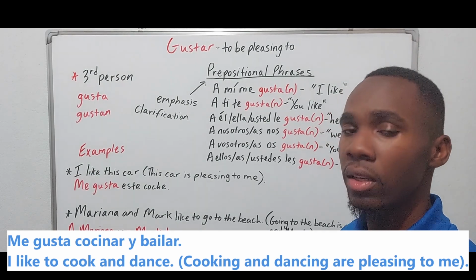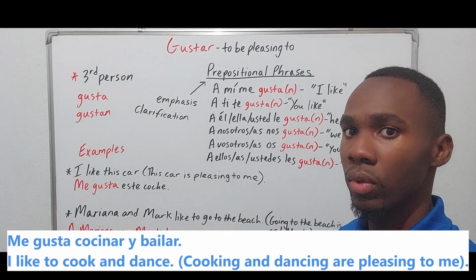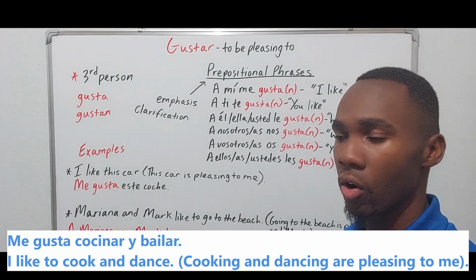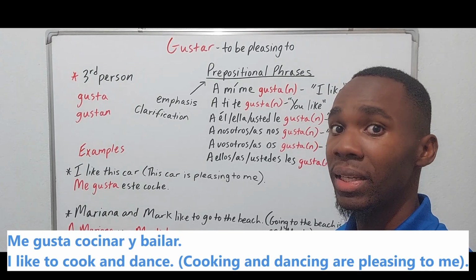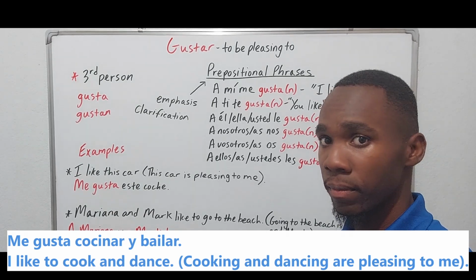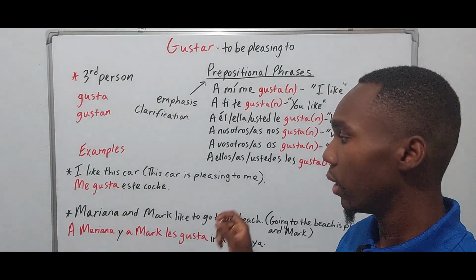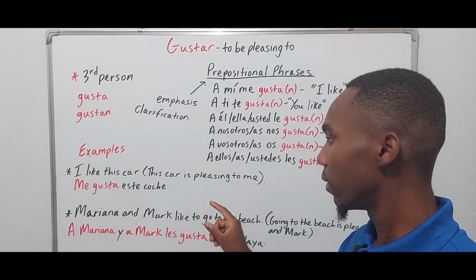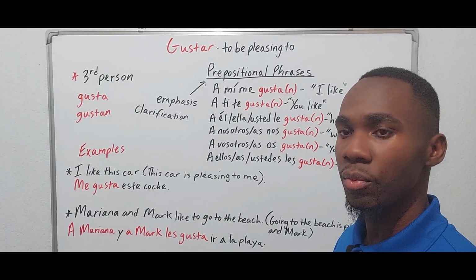So, me gusta cocinar y bailar. I like to cook and dance, or cooking and dancing are pleasing to me.